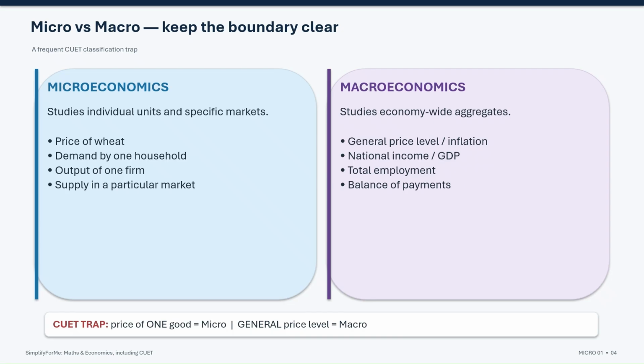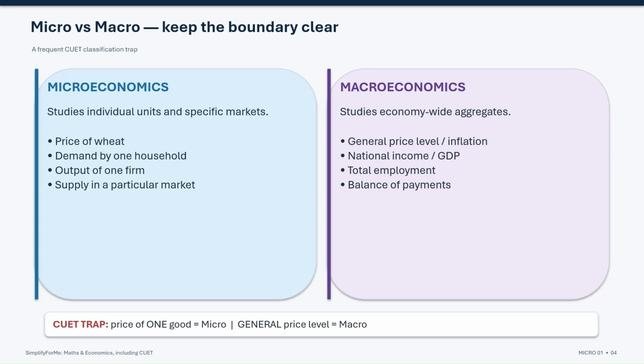Microeconomics deals with individual units and specific markets. So, the price of wheat, the demand of one household, the output of one firm, or the supply in one particular market are microeconomic issues. Macroeconomics, on the other hand, studies economy-wide aggregates. Examples include the general price level or inflation, national income or GDP, total employment, and the balance of payments.